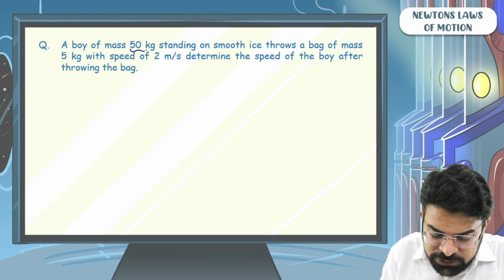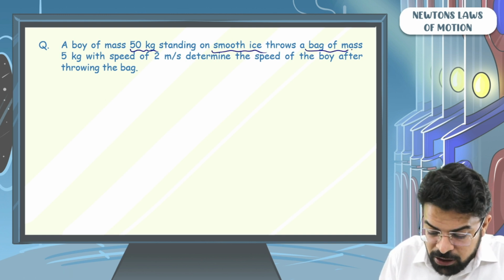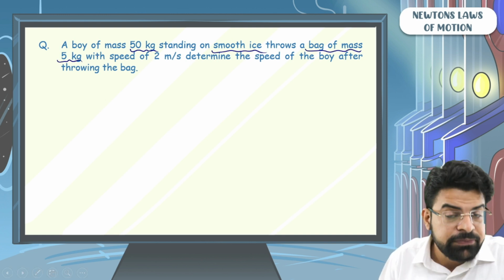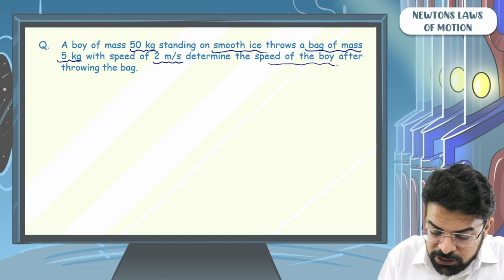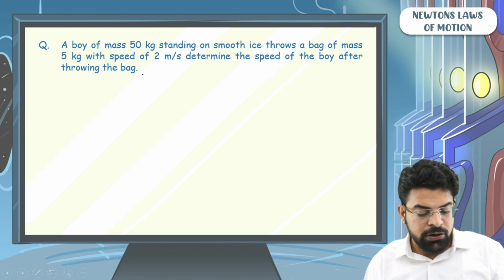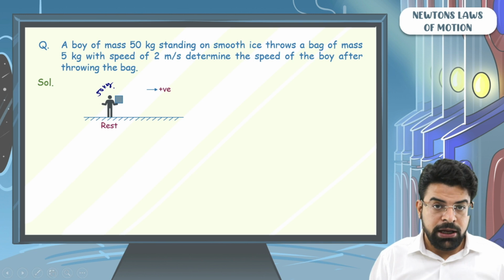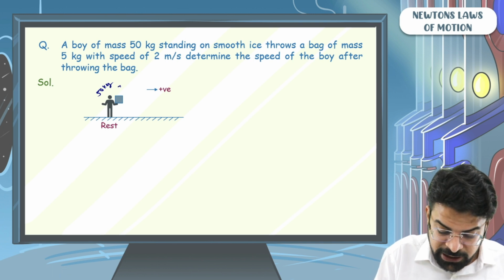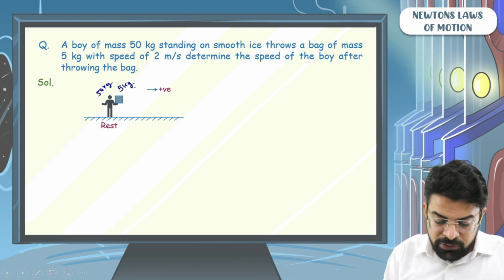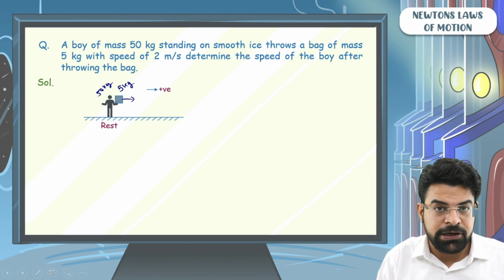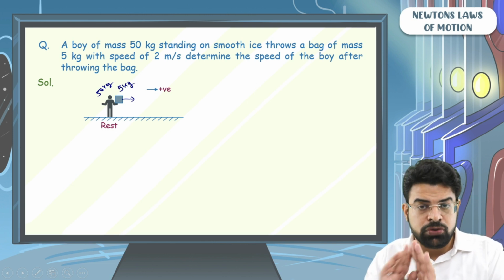A boy of mass 50 kg, standing on smooth ice, throws a bag of mass 5 kg horizontally with a speed of 2 meter per second. Determine the speed of the boy after throwing the bag. So there is a boy of mass 50 kg. The boy has a bag in his hand and the bag has a mass of 5 kg. The boy throws the bag with a speed of 2 meter per second. What is the velocity gained by the boy because of this throwing?